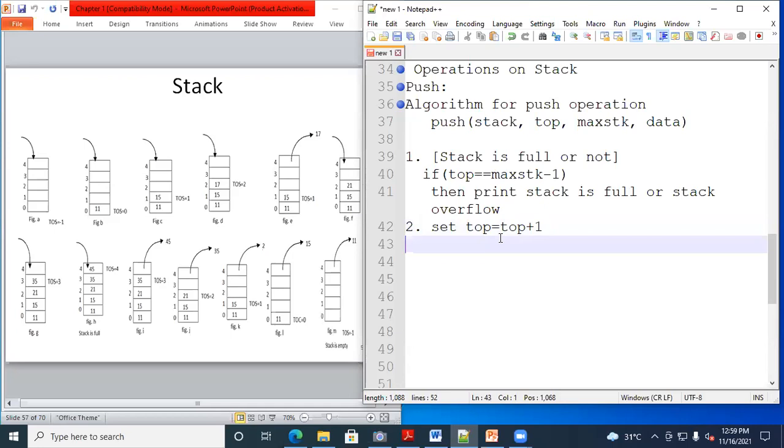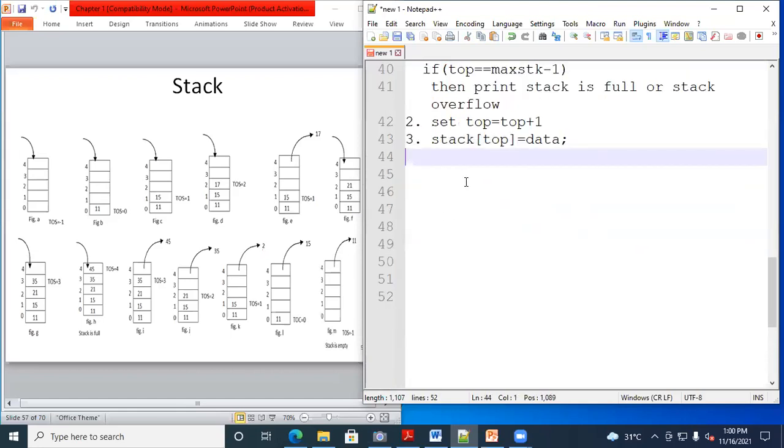And after that, insert stack of top equal to what? Whatever data we have passed, that we will store here. The element you passed from here has been stored in the stack after incrementing top, right.